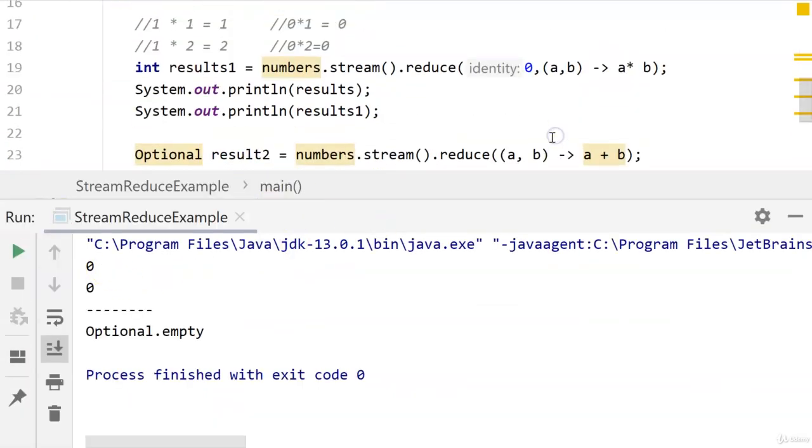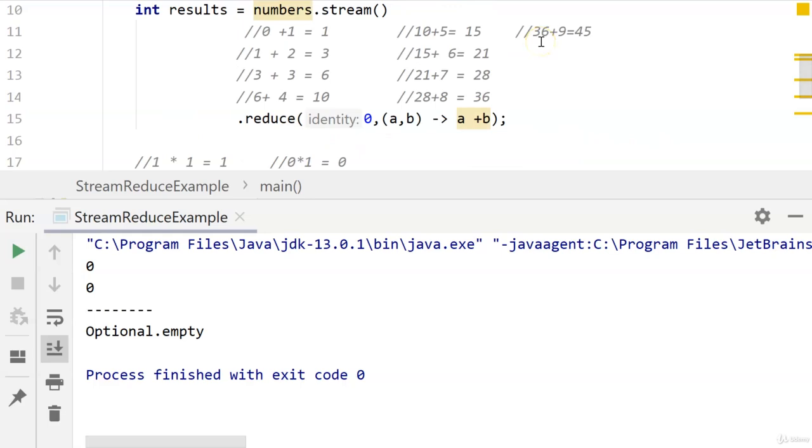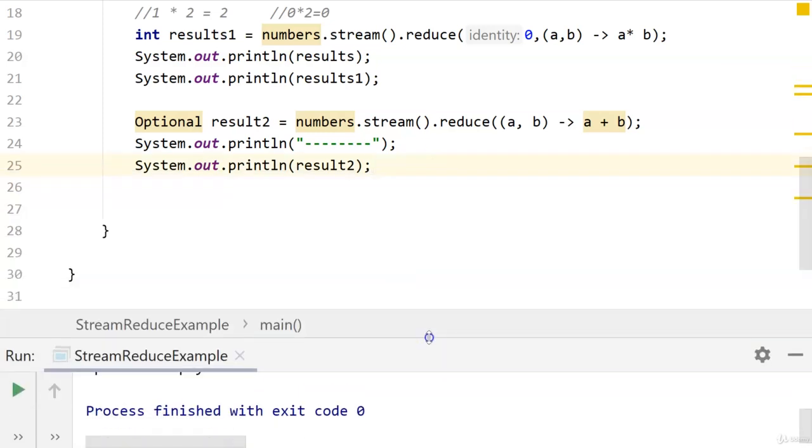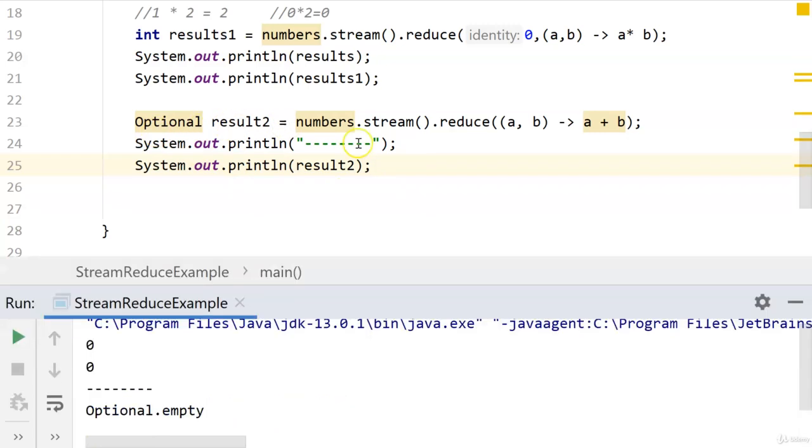So here we got 0 because the result will be 0. There is no other operand because the list is empty, so it will return 0, and multiplication will also return 0. Now here we get Optional.empty because we are printing out the Optional.